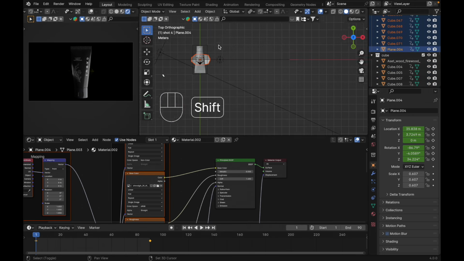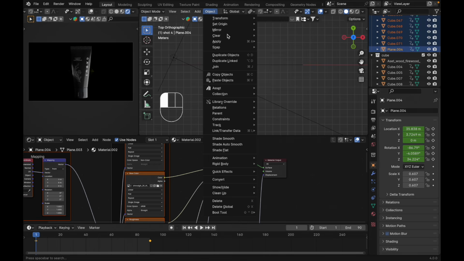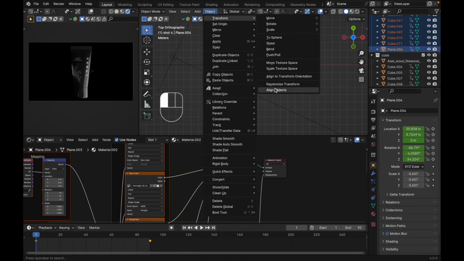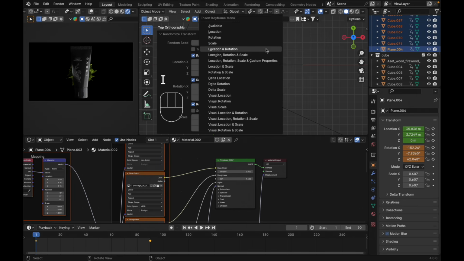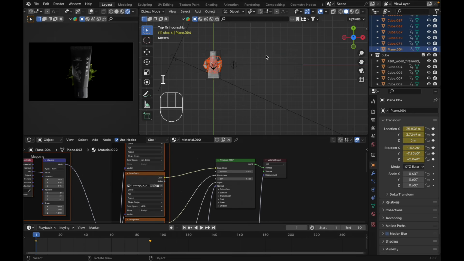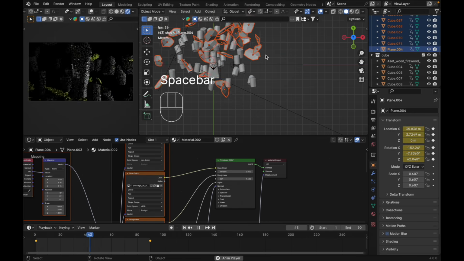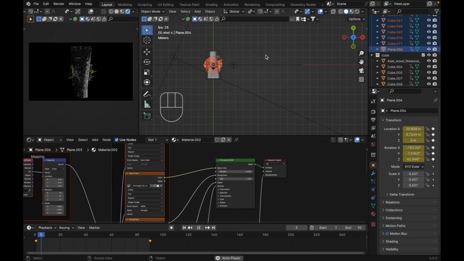And over here, object, transform, random transformation. Make sure you are on the frame 1. And over here, change everything to 0. And for the rotation, just leave it like this. And press I, insert location and rotation. Let's hit the spacebar. Yep, it's much better.